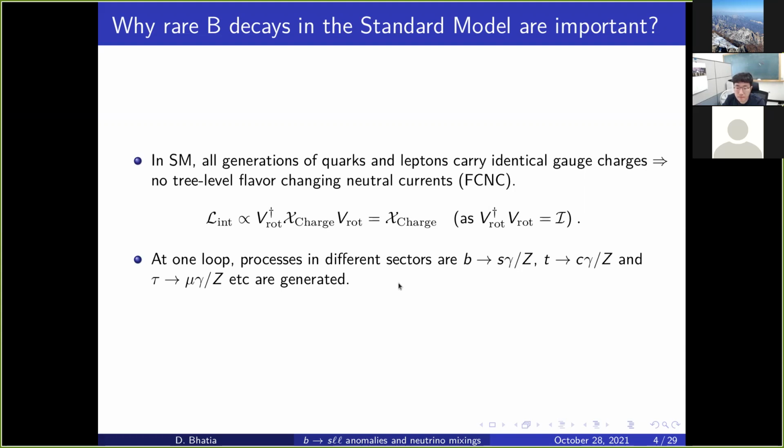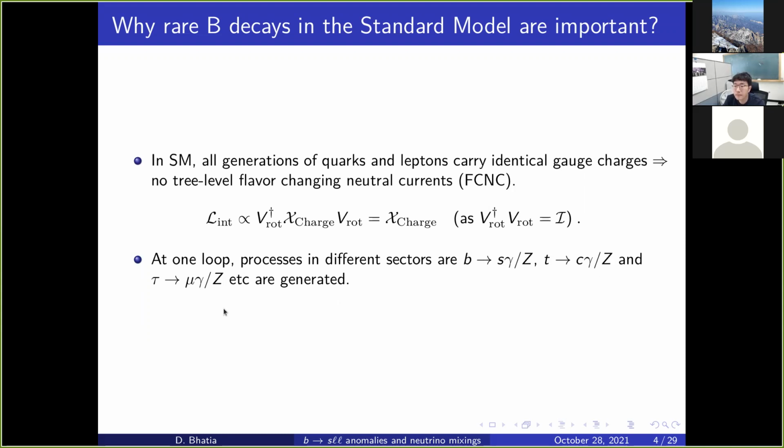These processes are usually mediated by the W bosons, and we can hope to see FCNC processes like B to S gamma, Z, and then LL, T to C gamma, Z, LL, tau to mu gamma, Z, LL, etc. So we can see any of these processes. These processes are highly suppressed in the standard model because they arise at loop level. So they may be a good testing ground.